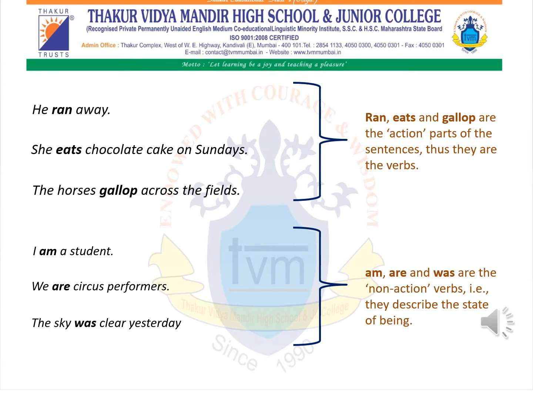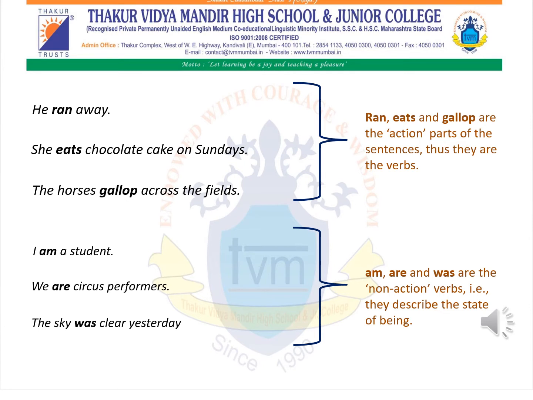Now we shall move ahead to our next sentence. That is, she eats chocolate cake on Sundays. Now over here the word eats is a kind of an action, and therefore eats is a verb.